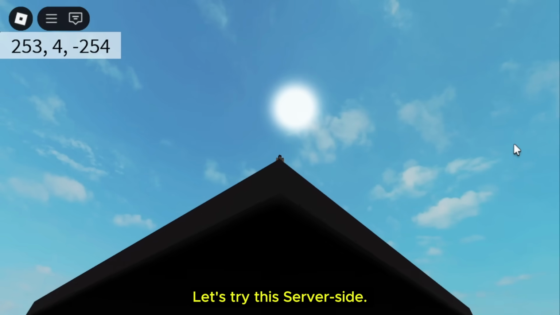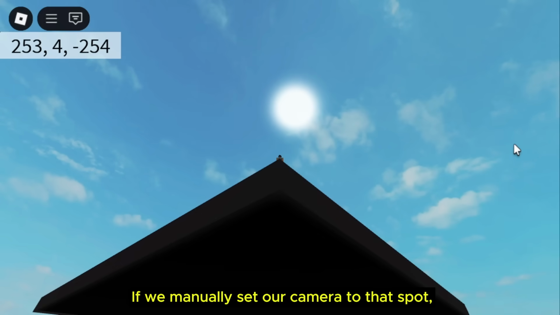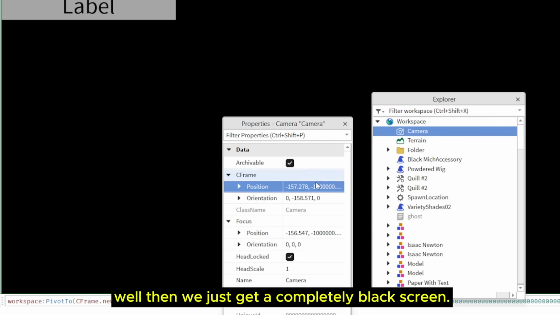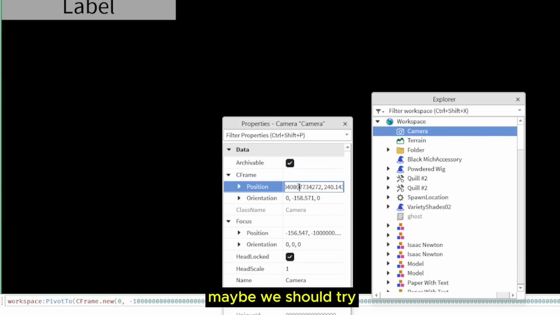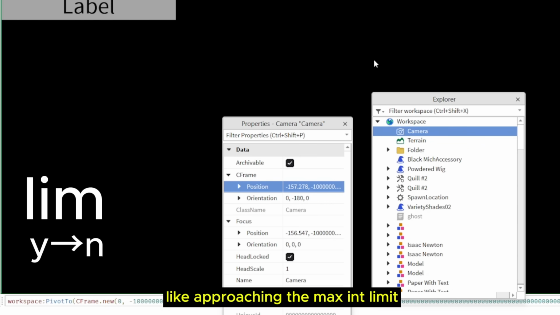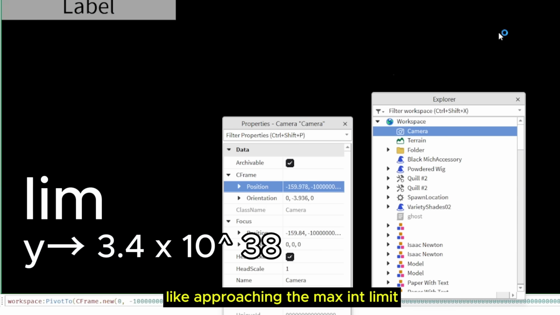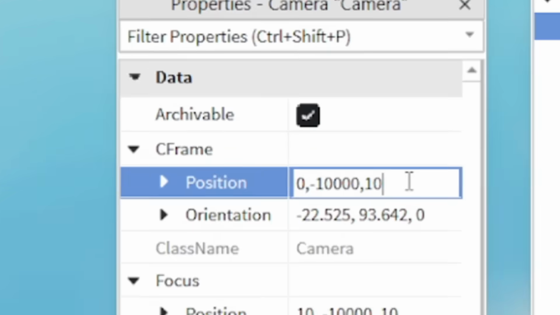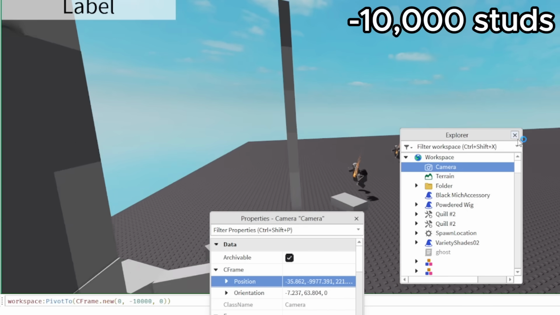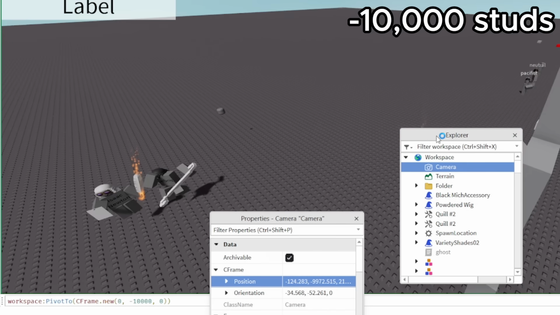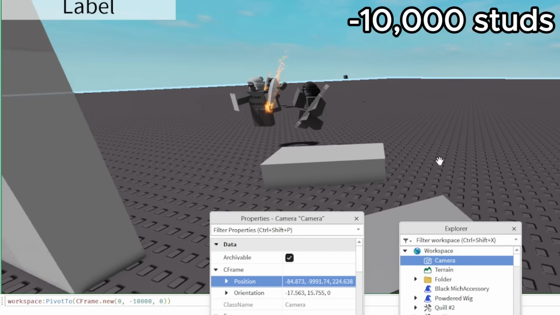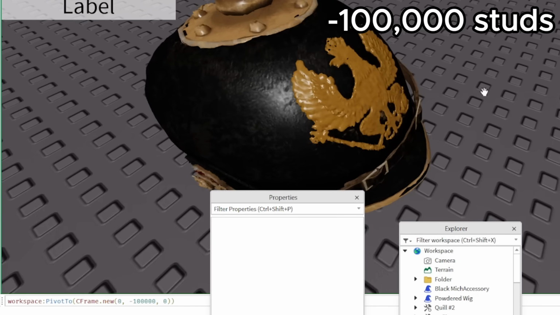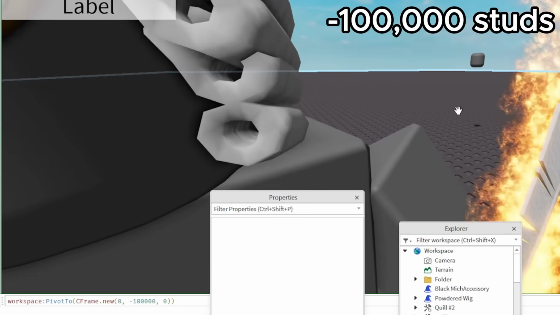So let's try this server side. If we manually set our camera to that spot, well, then we just get a completely black screen. So maybe we should try the limit style, like approaching the maximum integer limit. So let's try and teleport to this coordinate first. Let's try 10,000 studs below the origin. Alright, it seems normal. So let's try 100,000 studs. Alright, some slight issues there, but still relatively normal.